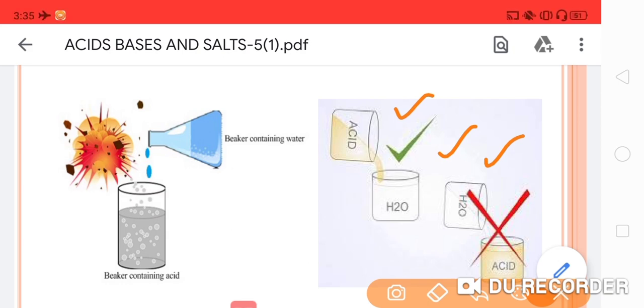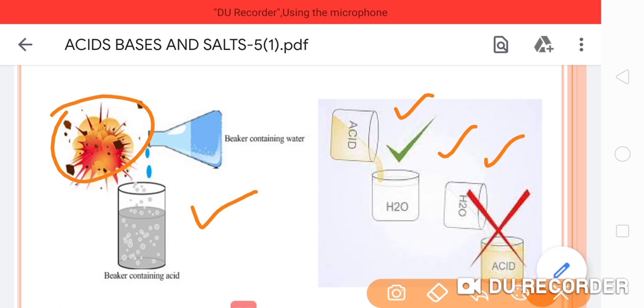If you are dissolving water inside the acid, you can see here in the given picture, the blast and the splash will take place and it will be harmful for your body. So this is the reason behind it. We must dilute acids with the water, not water with the acid. Means if you are converting the acid into dilute form, you must dissolve acid inside the water, not water inside the acid.